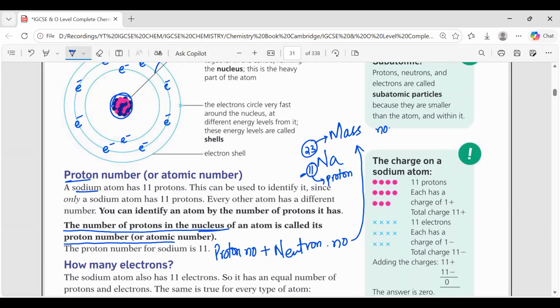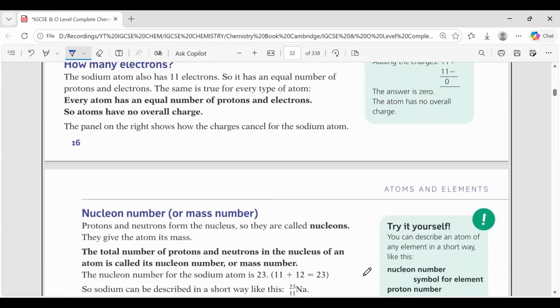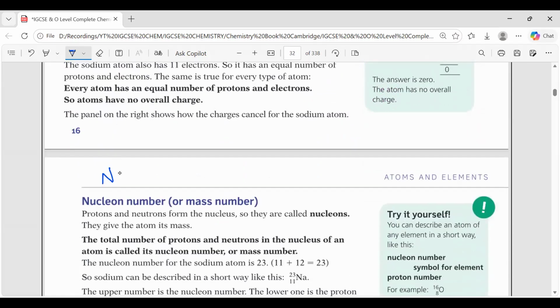What about charges? How do we know that sodium is neutral? Neutral means the atom has no charge. It means the proton number will be equal to the electron number.